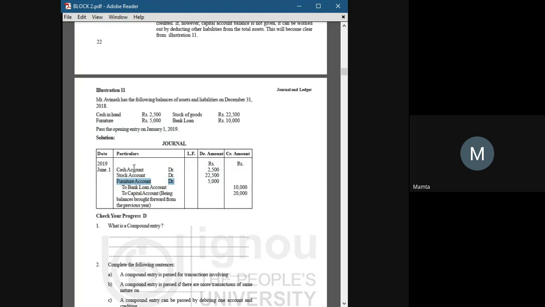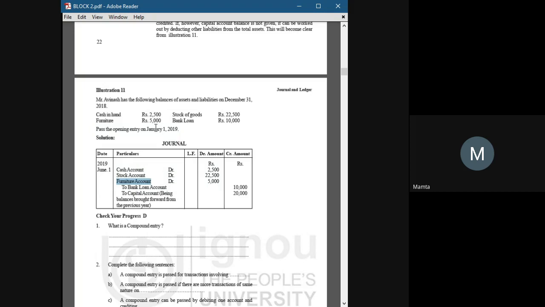Cash account debit. Cash is a real account and we have a positive balance, like 2,500 cash in our hand, so it becomes our asset. Okay, it's with us. Cash account debit with 2,500. Stock account, the raw material we already have, is also our asset. Then the debit word comes in, so stock account debit. Furniture account, furniture is also our asset. We have to apply the rule, the debit word comes in, so we have to debit the furniture account.